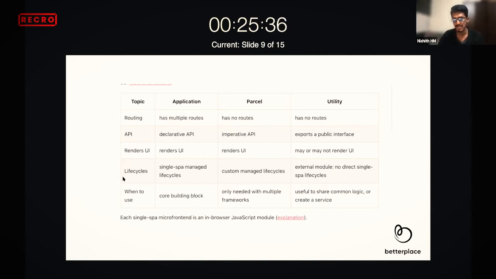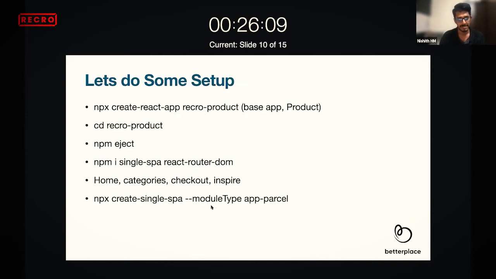And parcel is useful when you need to use multiple frameworks. Inside applications, you need to use React everywhere if your container is React. But in parcel, it overrides that particular condition. You can use any of your framework. So that is the advantage of parcel. And utility is just for sharing common logic or creating certain services or rendering certain UI. So that is the utility purpose. For today, we'll be just going over the application. That itself is a huge process on the initial setup.